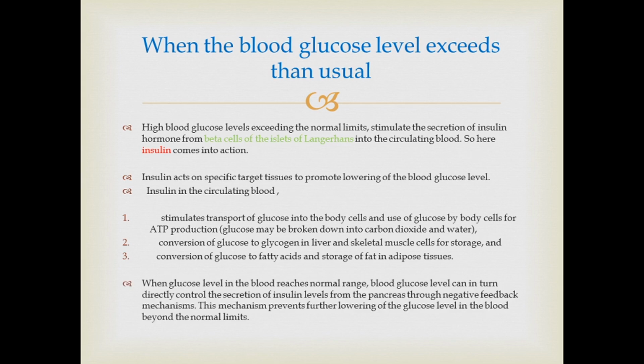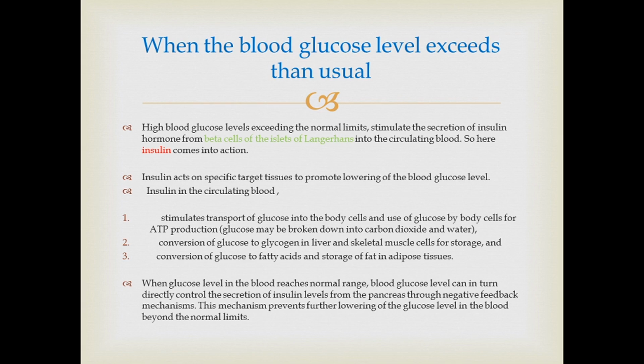So now these are the things done by insulin. After insulin does all these things, glucose level in blood reaches the normal range. Then, blood glucose level can in turn directly control the secretion of insulin from the pancreas through negative feedback mechanisms. So when the glucose level is restored back to normal, there is no more stimulation of receptors, so no more secretion of insulin. Then the corrective mechanisms are also stopped. This mechanism prevents further lowering of blood glucose level beyond the normal limit.